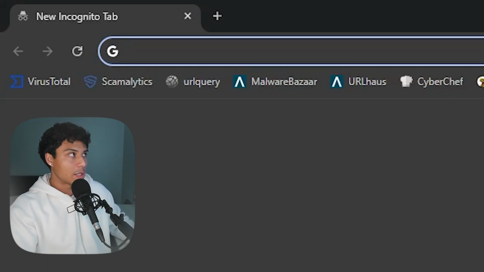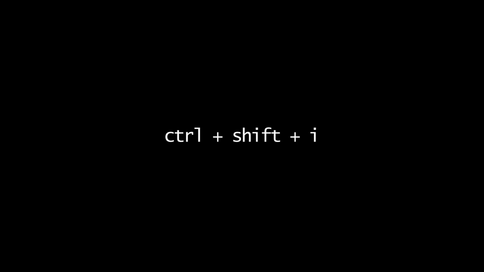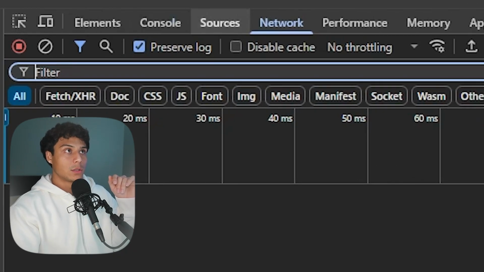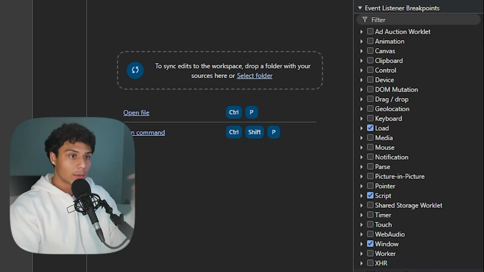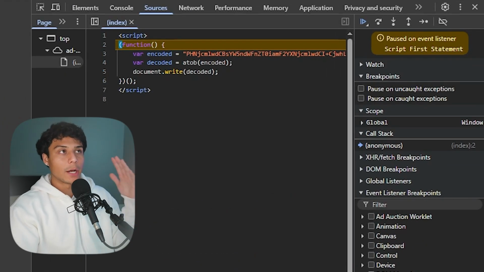Let's open a new tab, paste in the URL, but we're not going to go there yet. Control-Shift-I to open Chrome DevTools. We're going to go to Sources, Event Listener Breakpoints, and we are going to set some debugging breakpoints to analyze this website and analyze what's going on. Why can't we actually get to it? And now we can go to the website and instantly we hit a breakpoint.